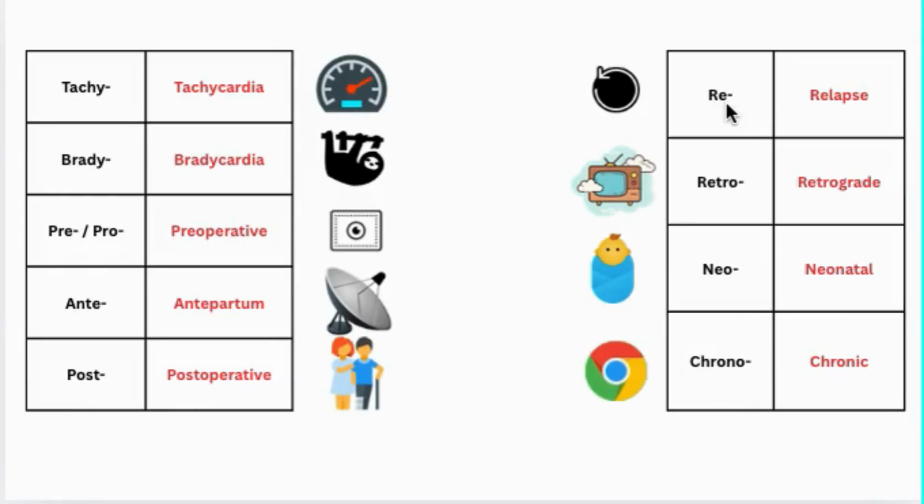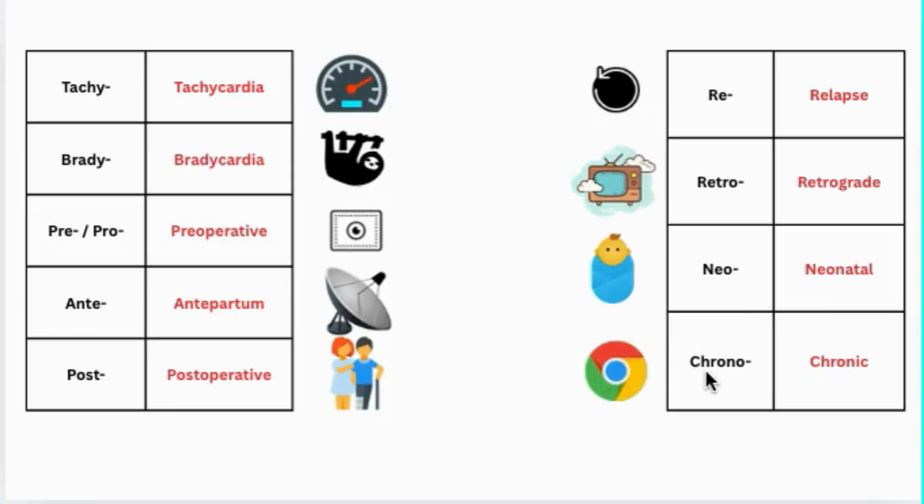Then we have re. Re means again, like the refresh button on your browser, which loads the page again. For example, relapse. If someone has a relapse of his symptoms, which means that the symptoms recurred again. Neo means new. For example, neonate, a brand new baby, or neonatal.